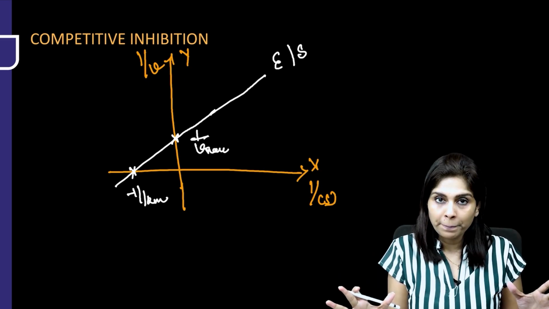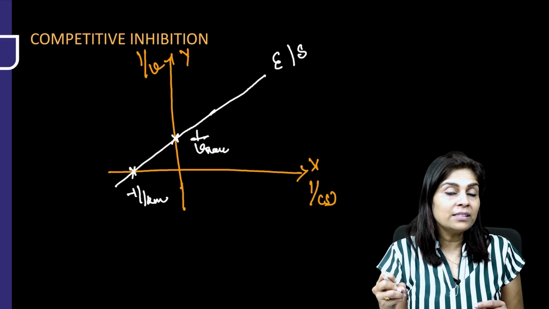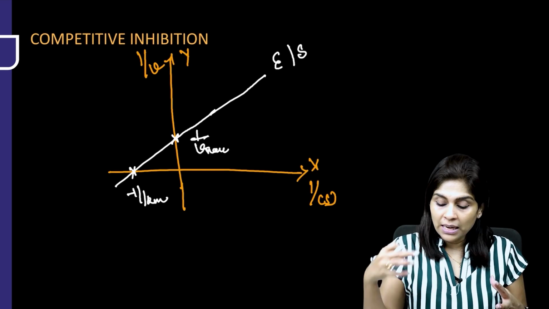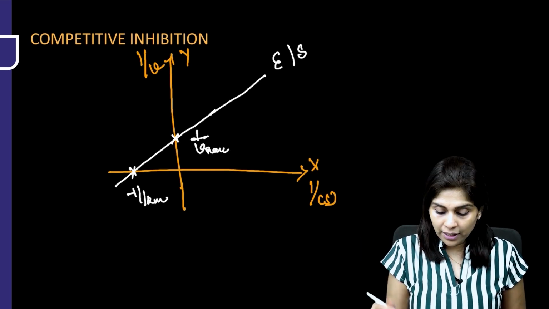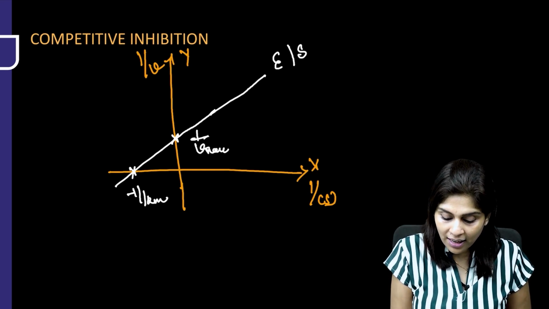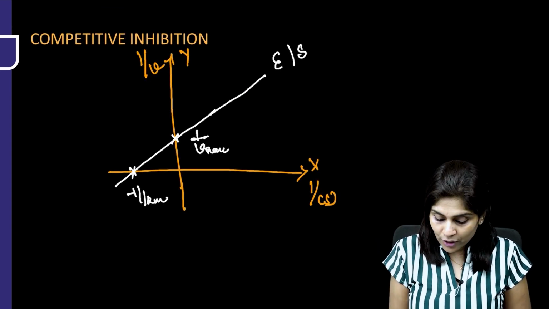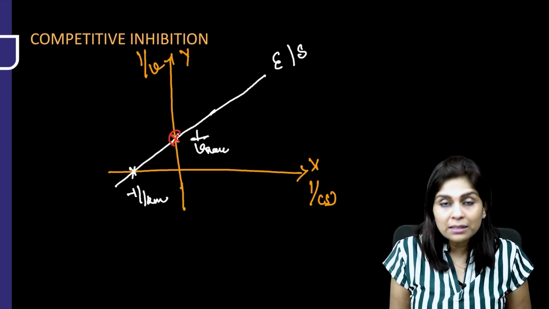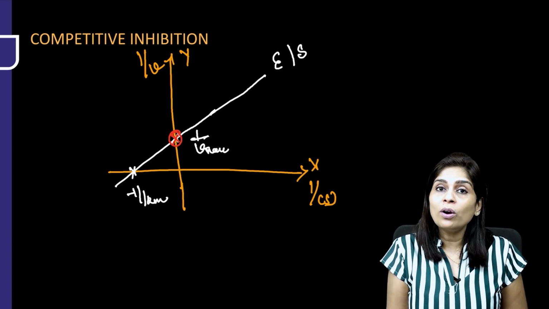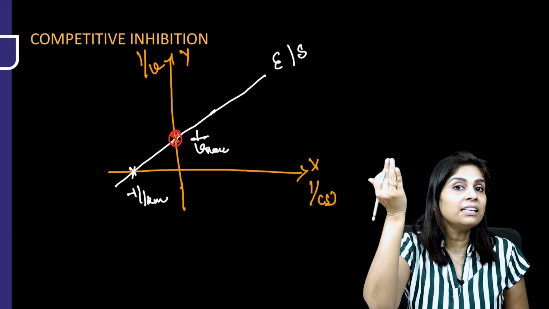And this is the Lineweaver-Burk plot of the enzyme and the substrate in the absence of any inhibitor. Now, what happens in the presence of a competitive inhibitor? In the presence of a competitive inhibitor, Vmax remains unaltered. I am going to show you the effect of an inhibitor as a red line. So, the red line, Vmax remains unaltered. But what happens to Km? Km is increased.